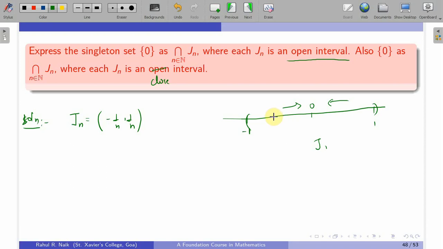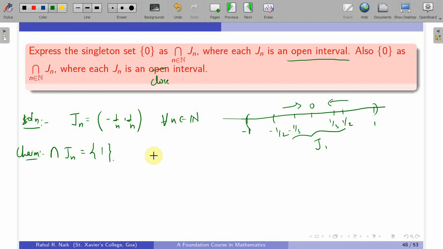J2 will be (-1/2, 1/2), right? So this is smaller than J1. J3 again you will see is (-1/3, 1/3), and this goes on shrinking towards 0, and therefore I claim that with this Jn which I have defined for each natural number, the intersection of Jn is going to be the singleton {0}. So that's my claim.